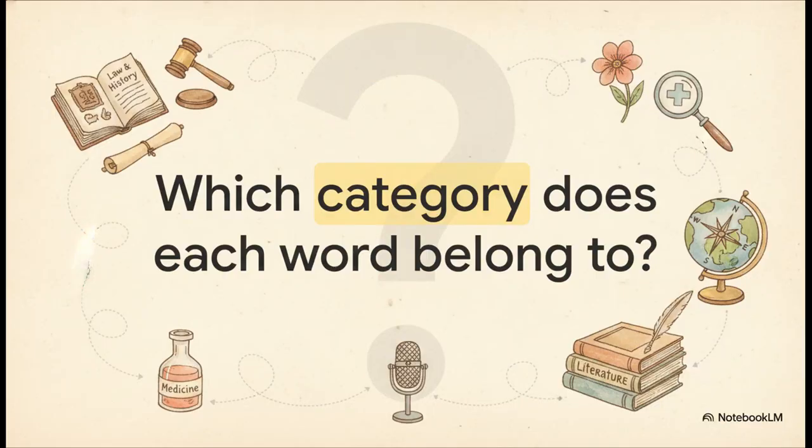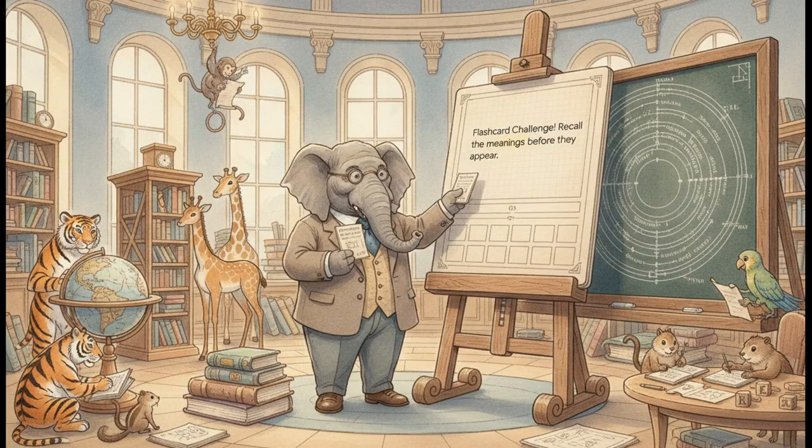Okay, let's put you to the test. It's your turn to be the spelling detective. Pause for a second and see if you can instantly map a random MORT word to its correct encyclopedia room. If I throw the word mortgage at you, does your brain immediately map it to law and history? If I say perimortem, do you jump straight to medicine? Organizing these words by their real-world category makes them so much easier to retrieve when you are standing up there at the microphone. Hope your reflexes are ready.